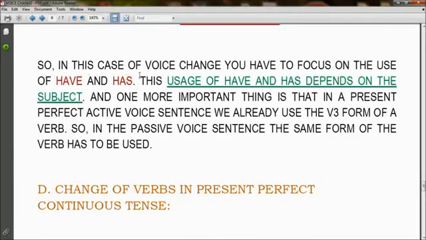So in this case of voice change, you have to focus on the use of have and has. As I already told you, this usage of have and has depends on the subject. And one more important thing is that in a present perfect active voice sentence, we already use the V3 form of a verb. So in the passive voice sentence, the same form of the verb has to be used.